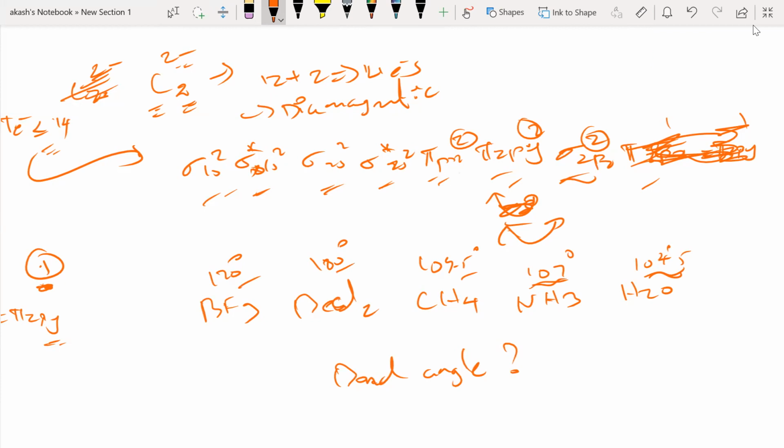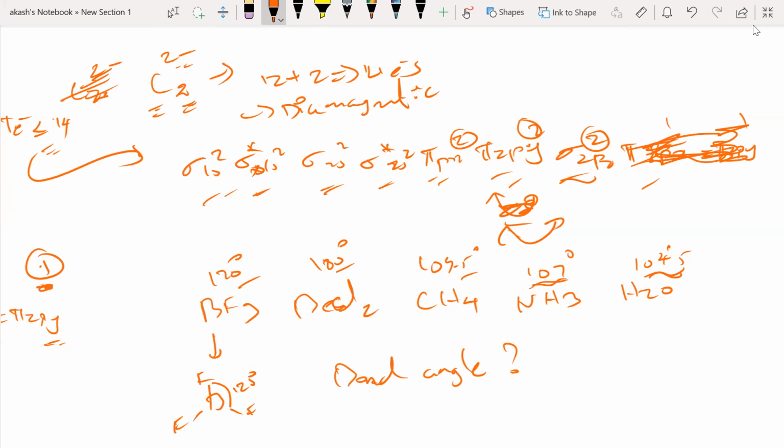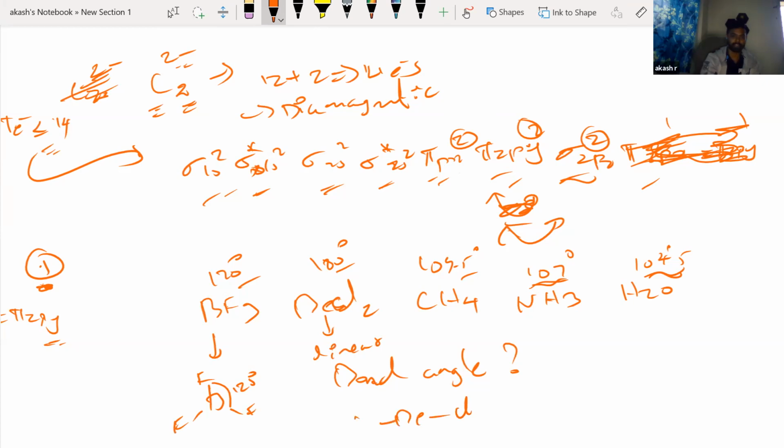Yeah. So first we can find the hybridization and then the shape. Can you tell me what is the shape of BF3 here? Sir, it's trigonal planar. Okay. So trigonal planar means it is going to look like this. Right? So you can easily understand that the bond angle is 120 degree. Okay. For beryllium chloride, what is the shape? It's linear. Good. So beryllium chloride will look like this. Right? So you can easily understand that the bond angle is 180 degrees.